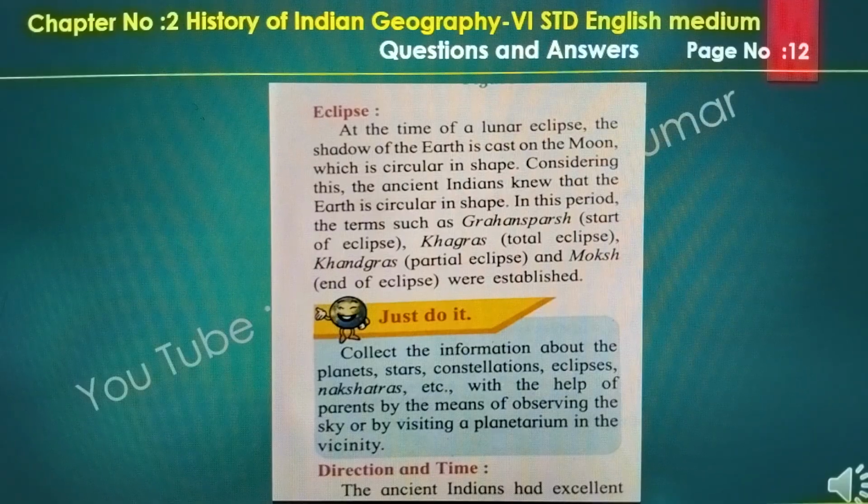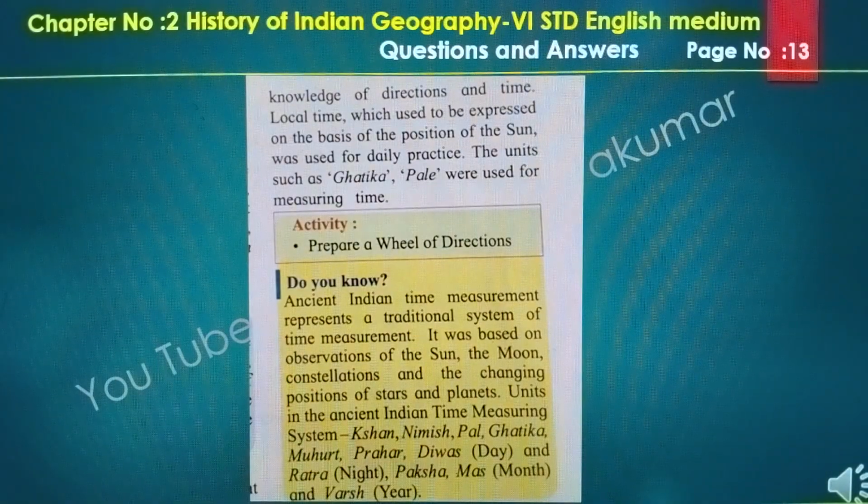The directions and time. Ancient India had excellent knowledge of directions and time. Local times, which were expressed on the basis of the positions of the sun, were used for daily practice. Units such as Ghatika and Pala were used for measuring time.